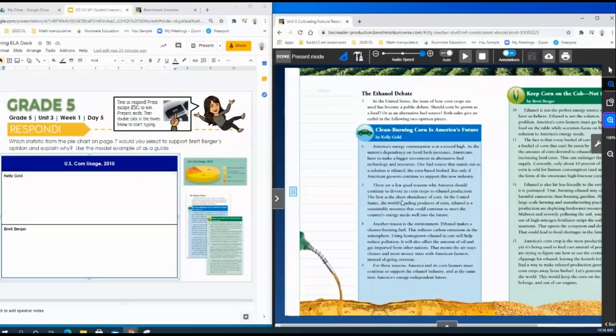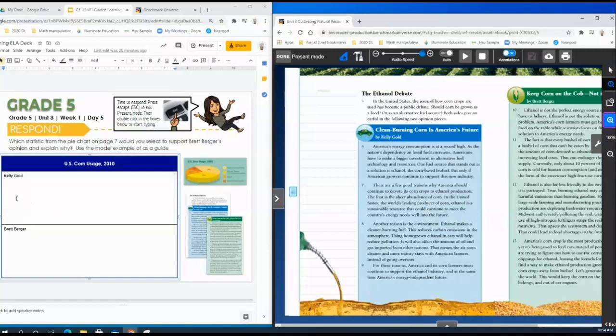The first is the sheer abundance. It has proof in that pie chart that we have a lot and only 10% is being used for food. The rest is up for grabs. So 36% of the rest is not that bad to use for ethanol, right? So I'm going to use that as my argument.